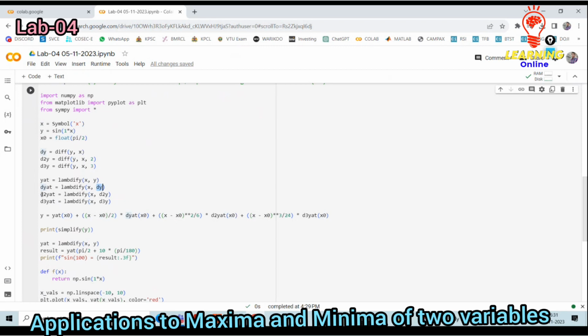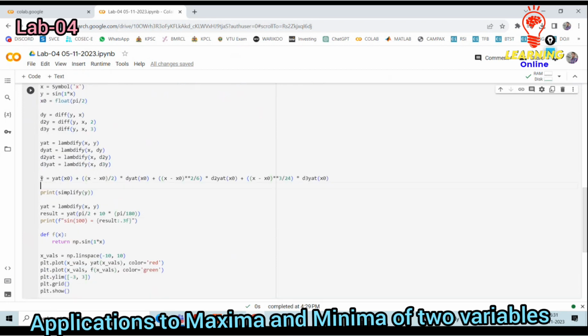Then d2y at, that itself is x with respect to dy2, that is d2y. Then d3y at is x corresponding to d3y. Then I need to define that expression, because there will be iterations to be presented.